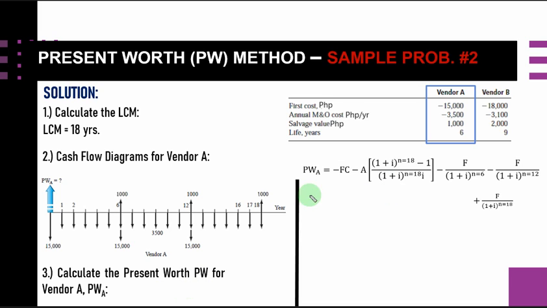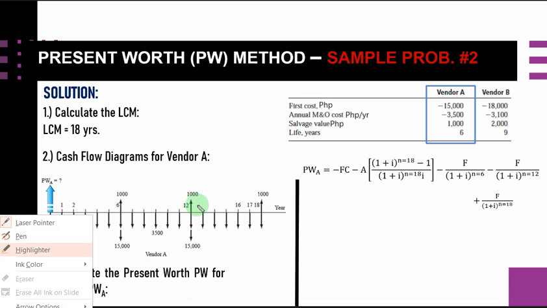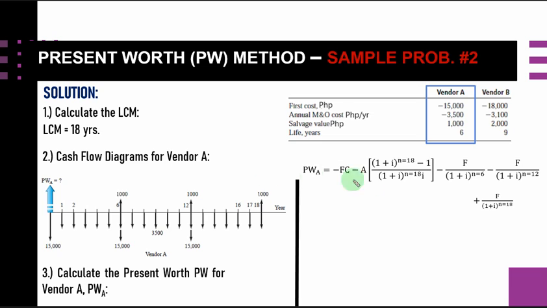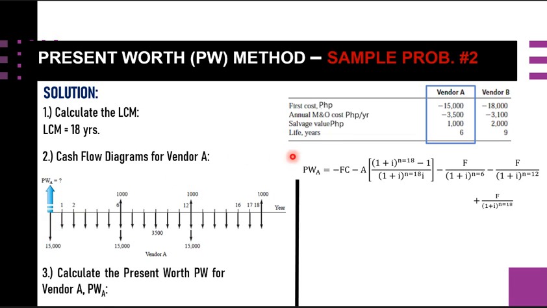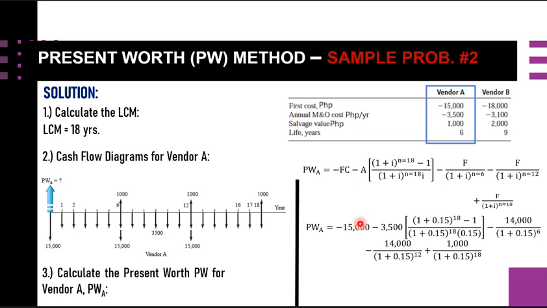So here, we are going to substitute the values. Proceeding, we have this FC of 15,000, minus this annuity from year 1 until the 18th year, which is 3,500.